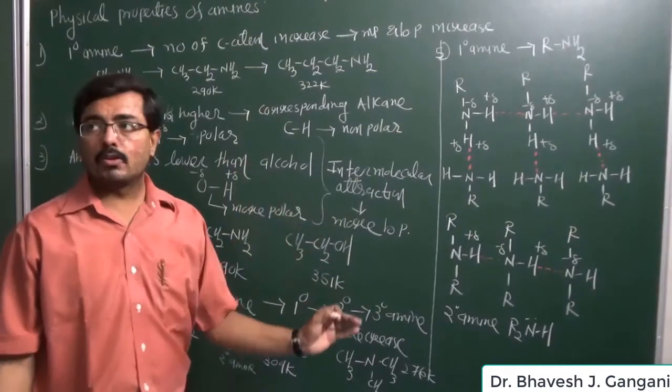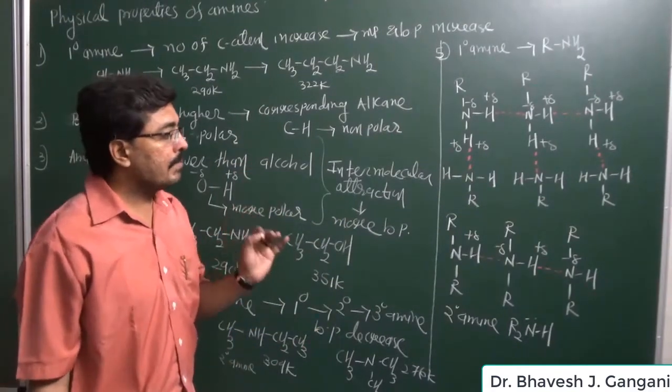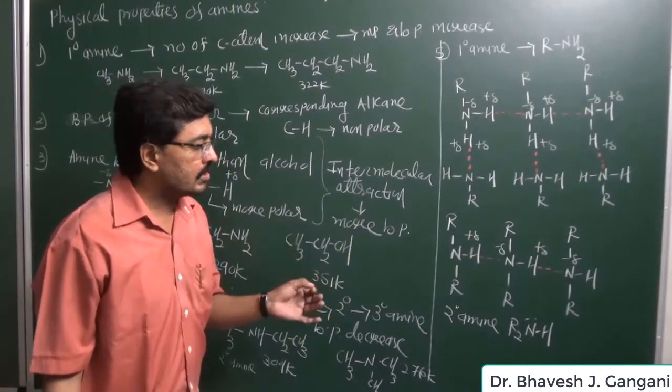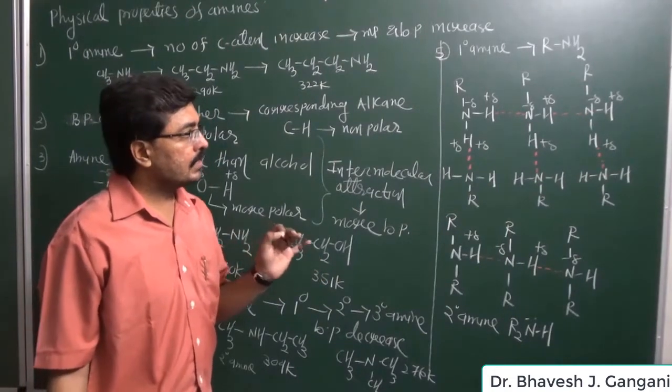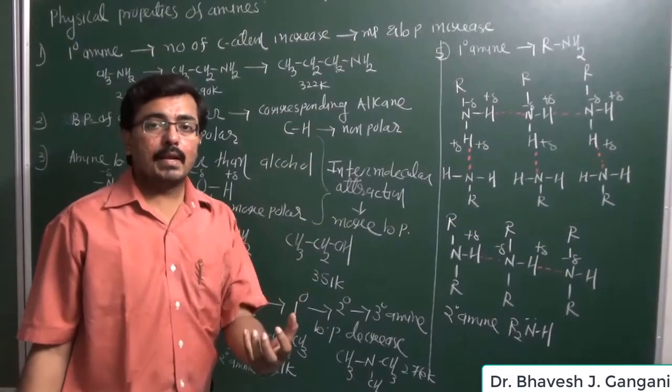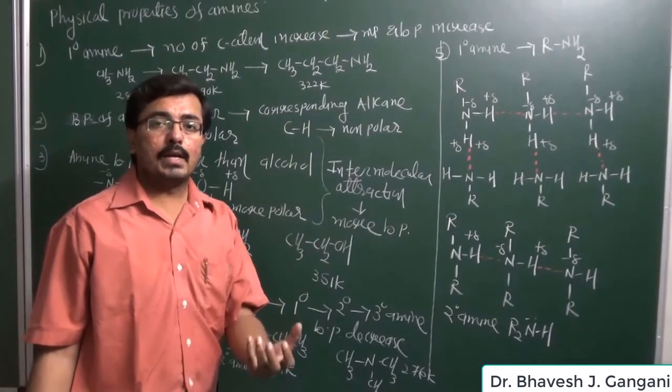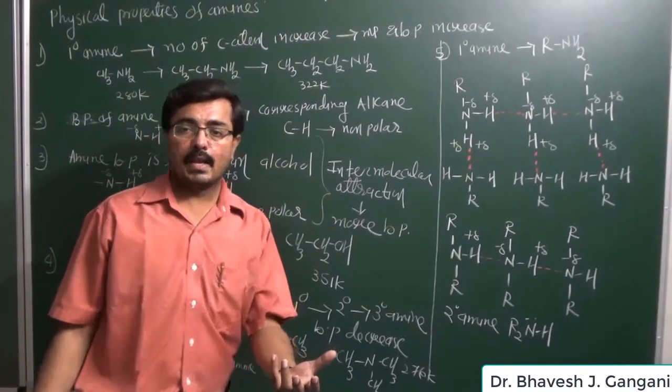So the number of hydrogen bonds formed by a primary amine is almost double compared to a secondary amine. Due to this, we can say that a primary amine has a higher boiling point as compared to a secondary amine.